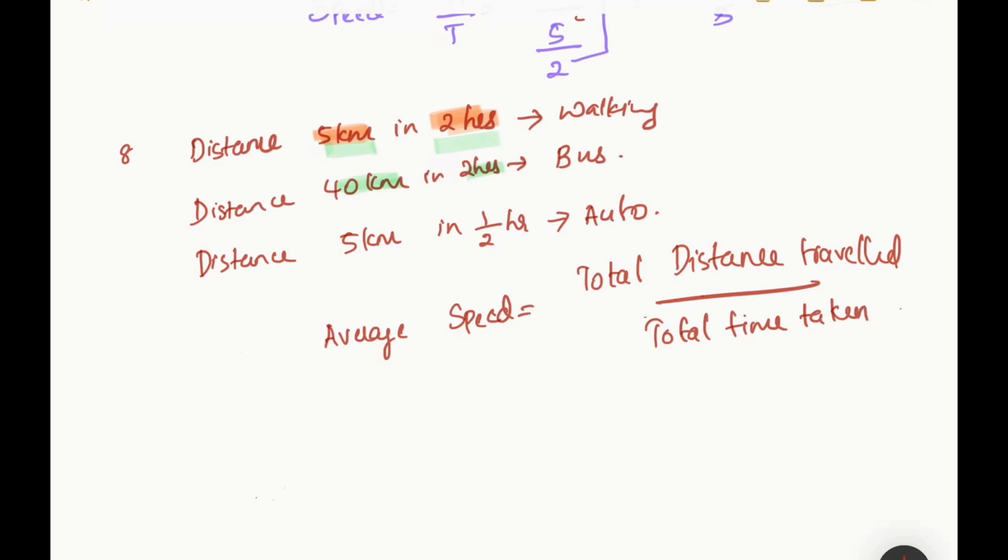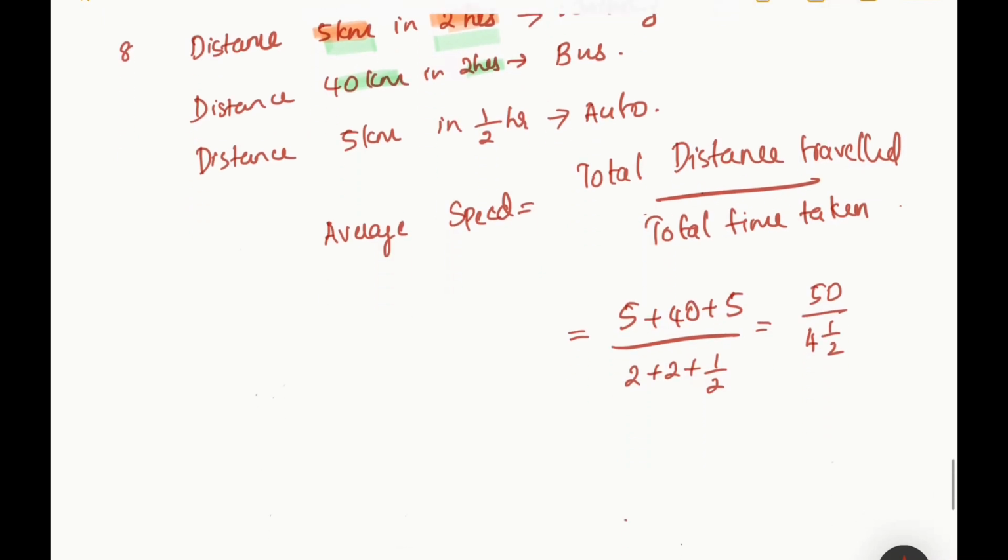So let's add all this. Total distance will be, in walking 5 kilometer, 5 plus 40 plus 5, divided by time, which will be 2 plus 1 by 2. That's 40 plus 5 plus 5, that is 50 by 4.5. I can write 50 by 4.5 as 50 by 9 by 2.